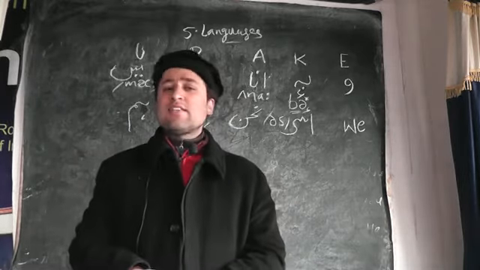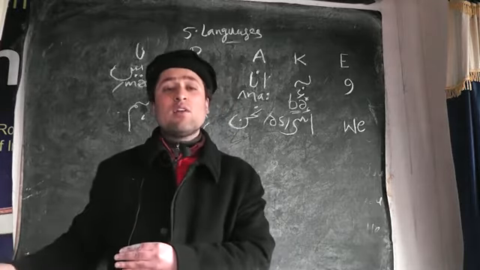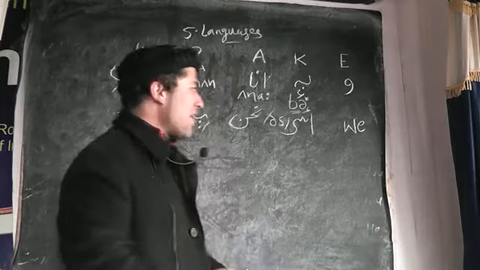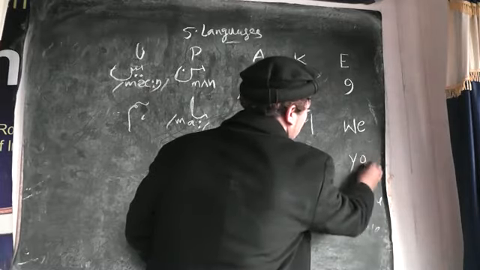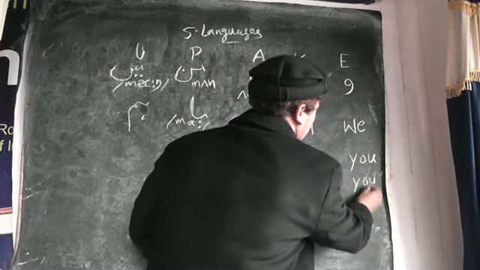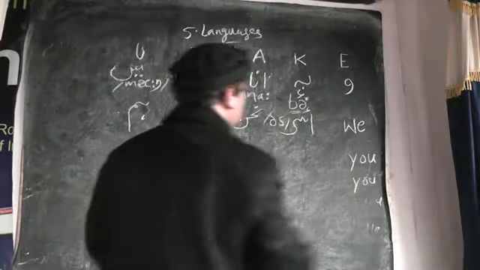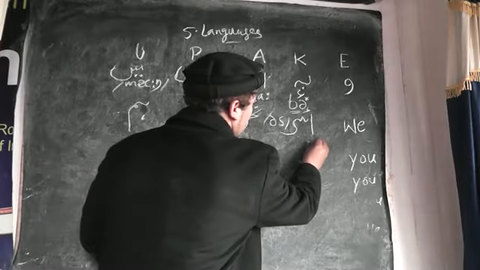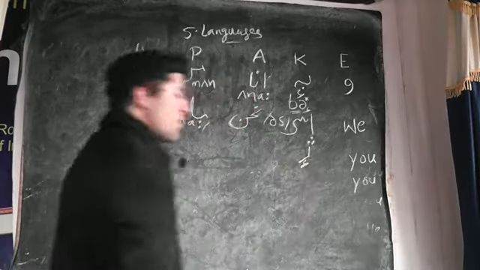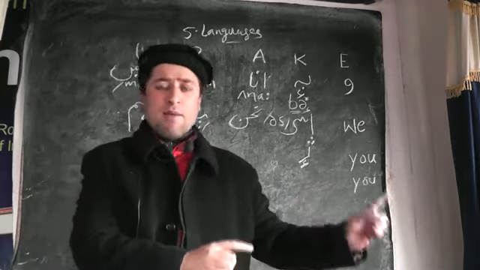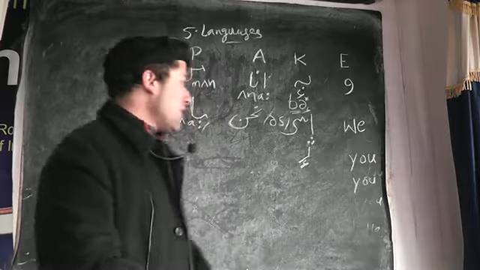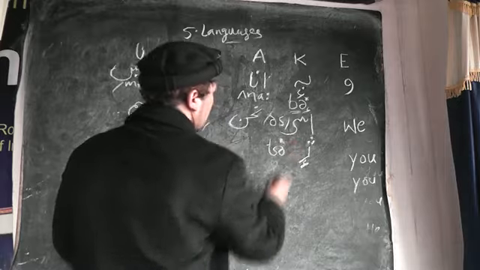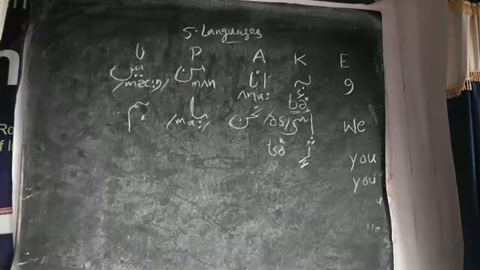Now we have the second person singular and the second person plural. In English we have you as a second person singular and you as a second person plural. So I'll write here you, first you as a second person singular, then you as a second person plural, that's also you. And in Kashmiri, you as a second person singular is different, that is ts. But you as a second person singular is for both feminine and masculine. Here, this is ts, and I will get the chart first. Sorry.